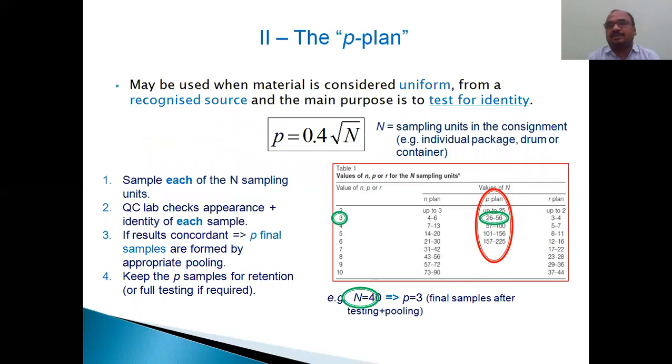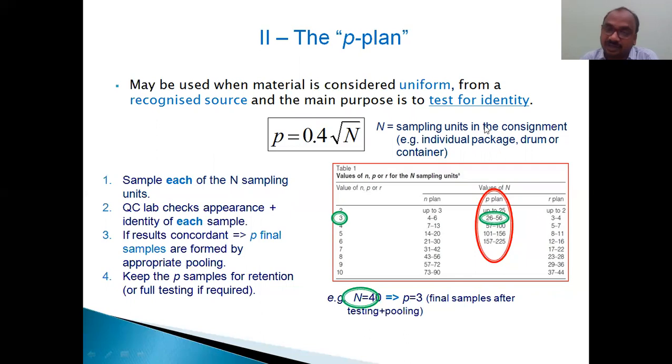Next, the p plan. When do you have to use this p plan? It may be used when the material is considered uniform. I have told you, uniform material and also recognized source. And the main purpose is to test for identity. Identity means quality, not quantity.